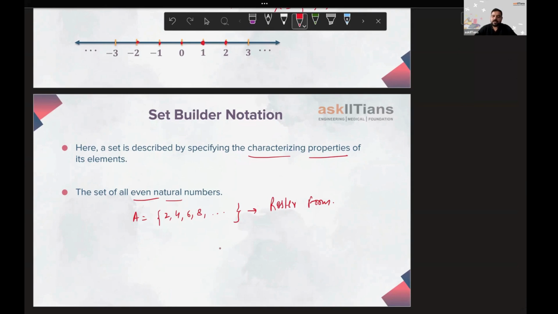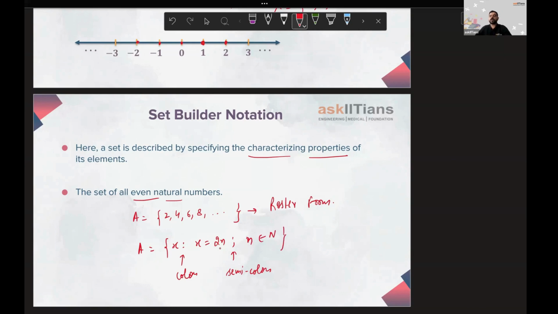So we will have A equals all those x such that, you have to use the colon here. x such that x equals 2 into n, where this time you will be putting the semicolon here, such that this n that you are involving is a natural number.